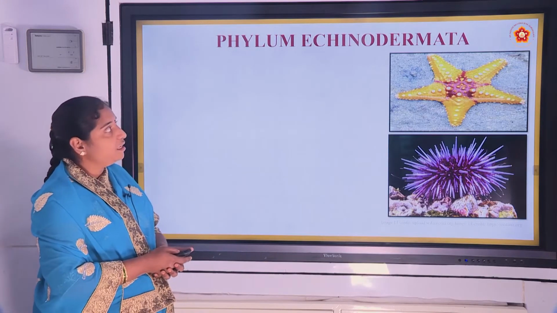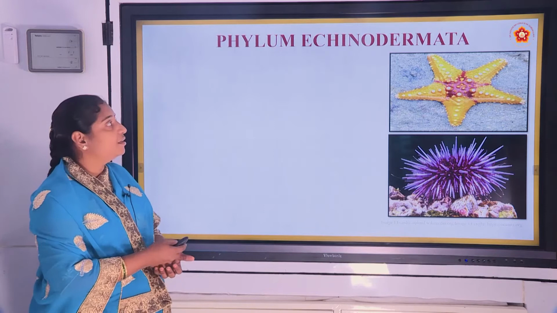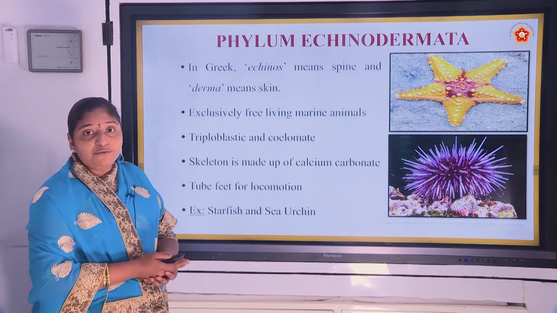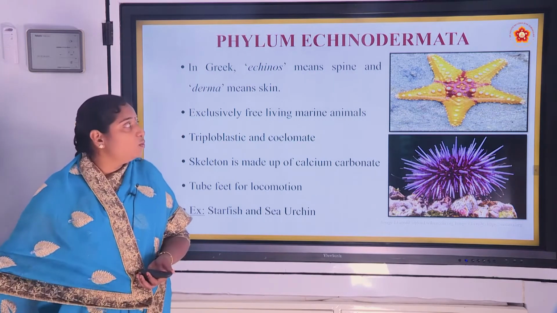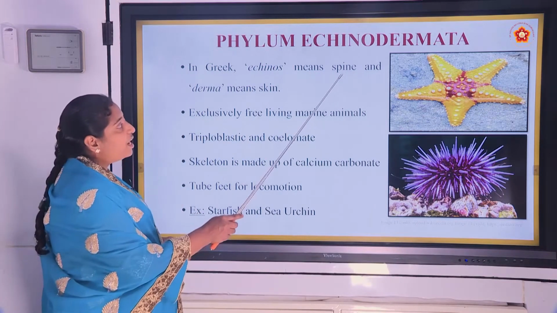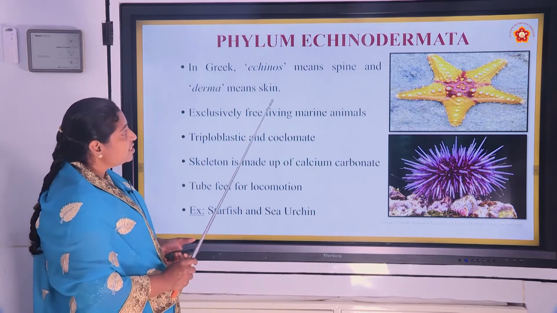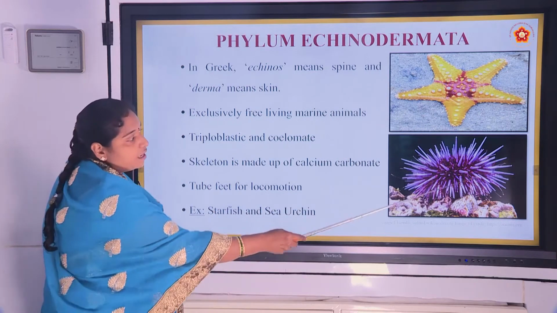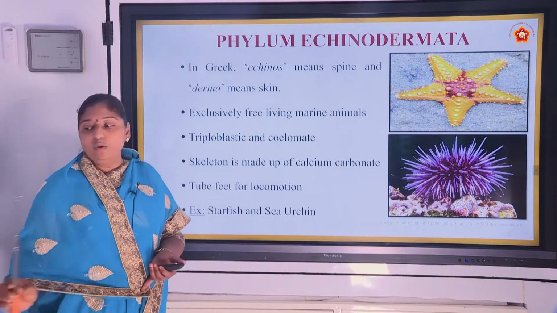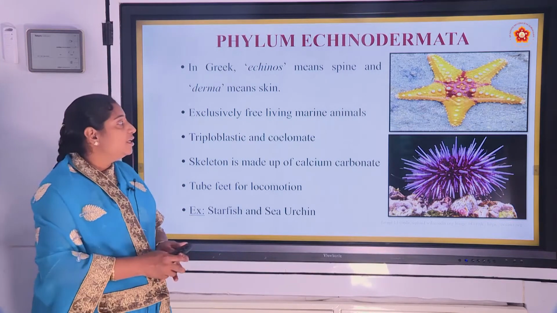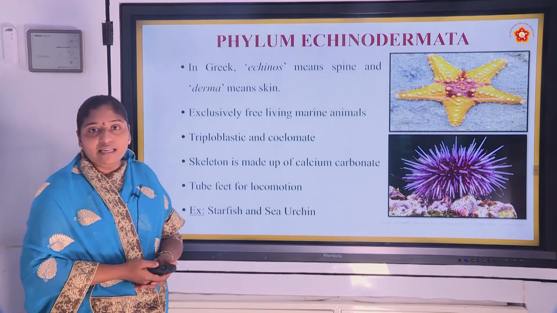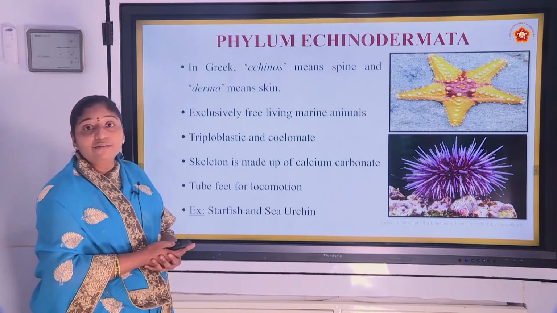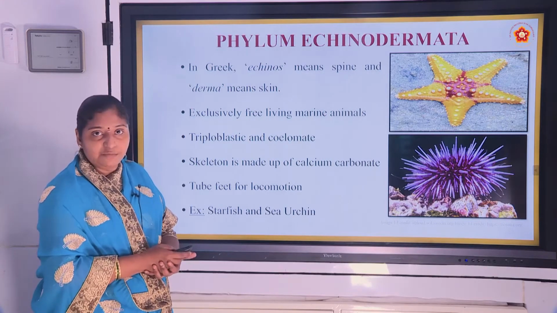And the next phylum is Echinodermata. Echinodermata is made up of two Greek words, that is echinos. Echinos means spine and derma means skin. Spiny skinned organisms are included in Echinodermata. These are free living marine animals. In oceans and seas we can observe these, and these are free living, not attached to the substratum.